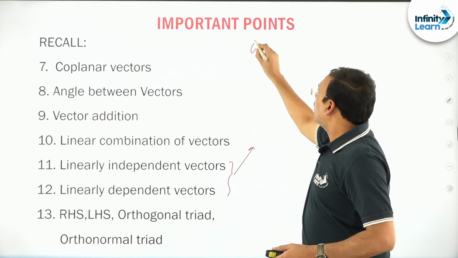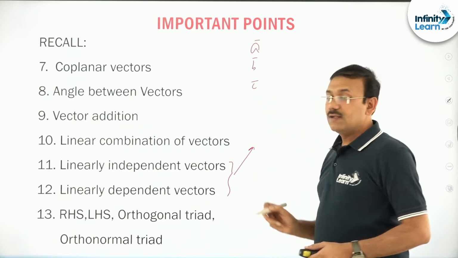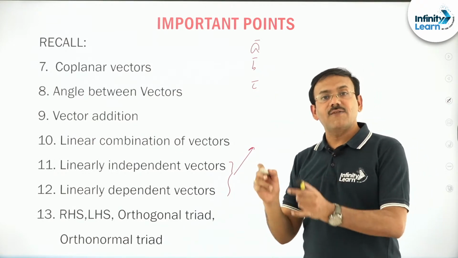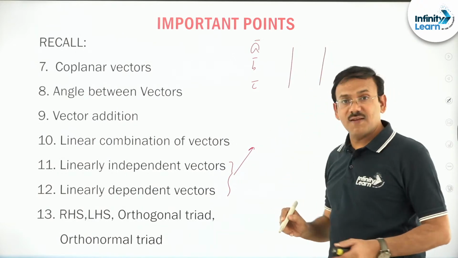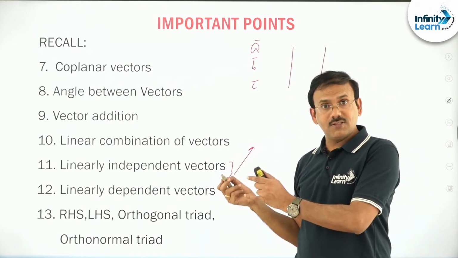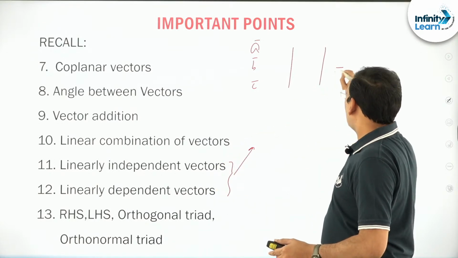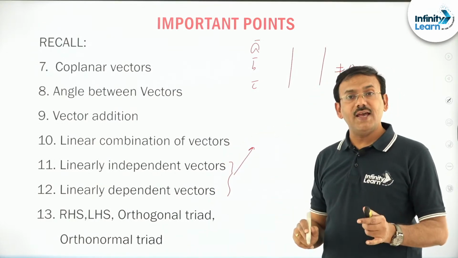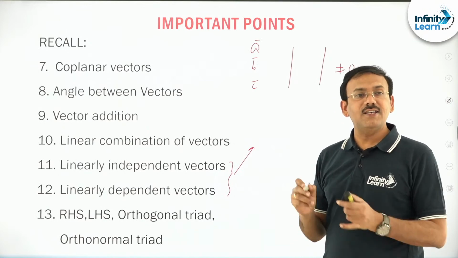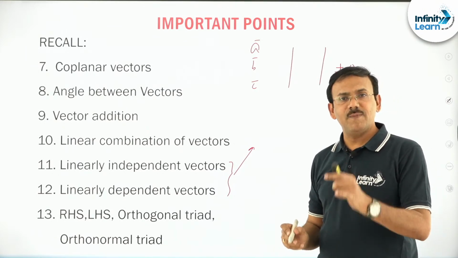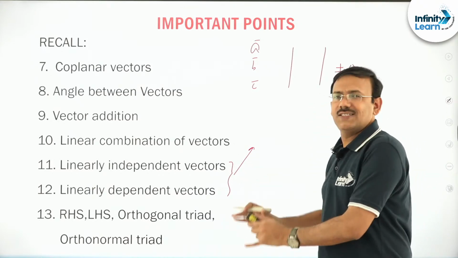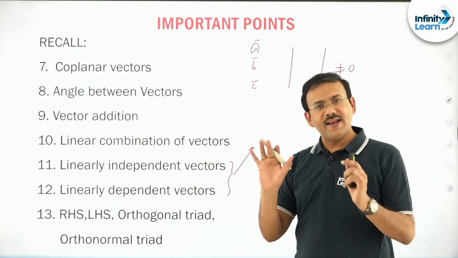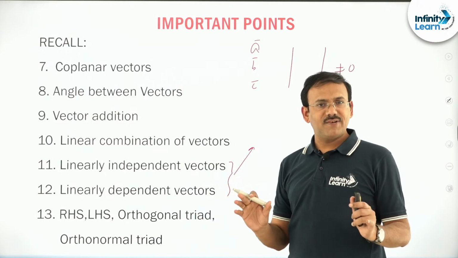If A bar, B bar, C bar are vectors in terms of i, j, k, consider the corresponding determinant, or what we call the box. If the determinant is not equal to 0, linearly independent; if it is equal to 0, linearly dependent. Those two phrases are enough. Even though you don't understand in detail, no problem, you can attempt the question in the exam, right?